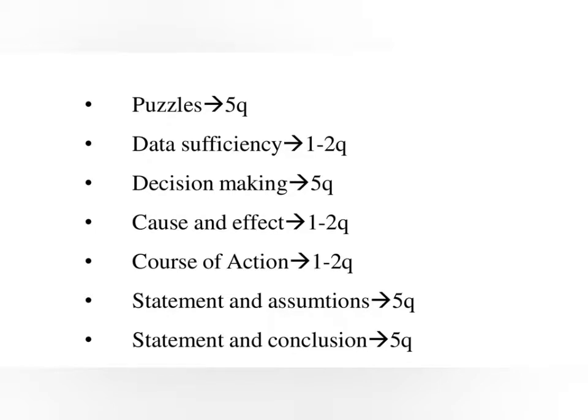Next topic is statements and assumptions. This type of question consists of a statement which contains facts, observations, discussions, etc., followed by assumptions of which the validity is to be checked. The assumptions in the questions are the hidden part. Hidden part of the statement without which the statement cannot exist. From this chapter we are getting 5 questions.